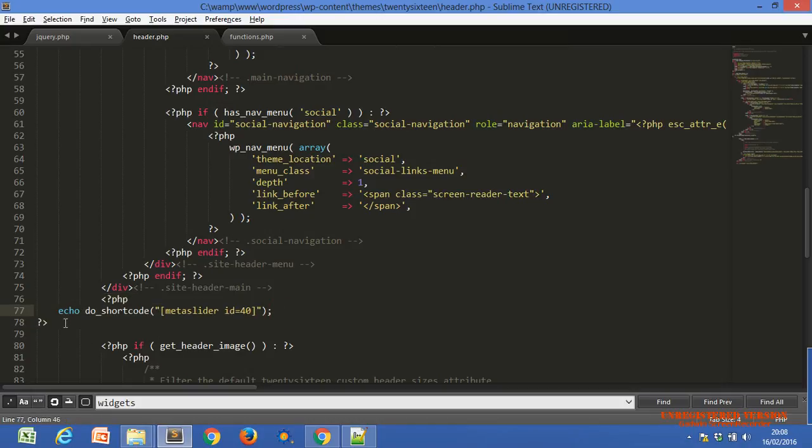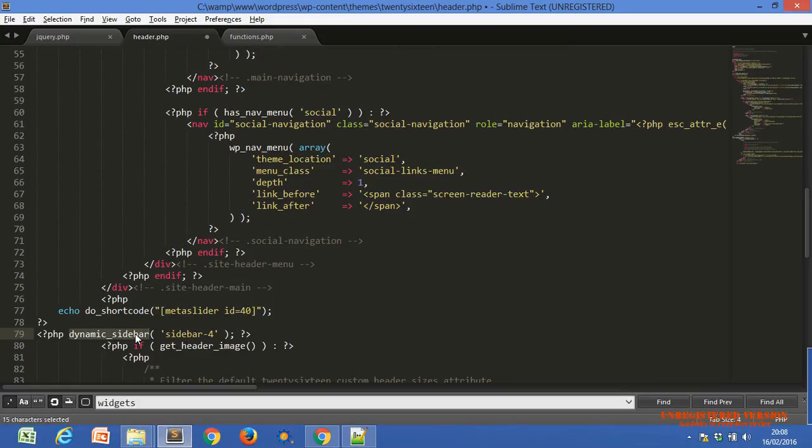this code is responsible for our slider. Did you remember the slider shortcode? This is slider shortcode or not, Nazar? And yeah, this is our dynamic sidebar. Dynamic sidebar, this is one kind of function.